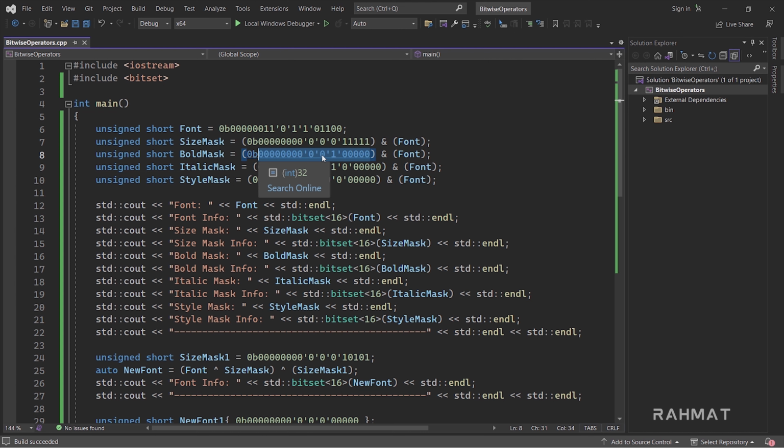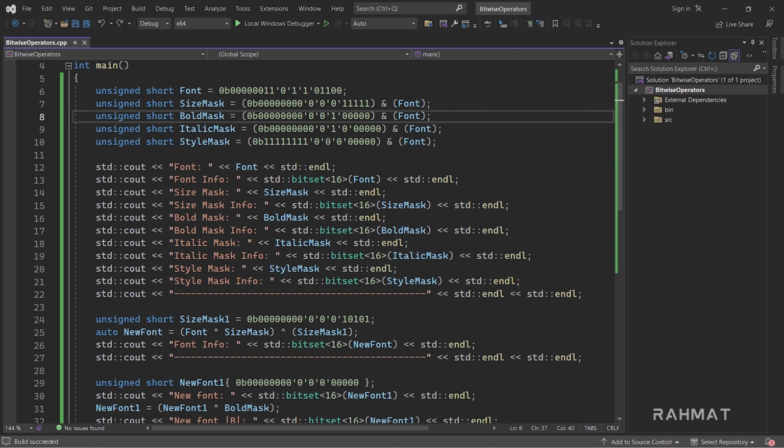Just imagine an integer will have this many digits, so who can work with this many digits? Working with this many digits would take a lot of our time, so that's why it's not easy, and I try to work with short only. This is 16 bits, and 16 bits is a little easier. So we can adjust all the information, like size information, bold and italic information, and also style information, in a 1-2 byte short integer. So that was an important lecture.